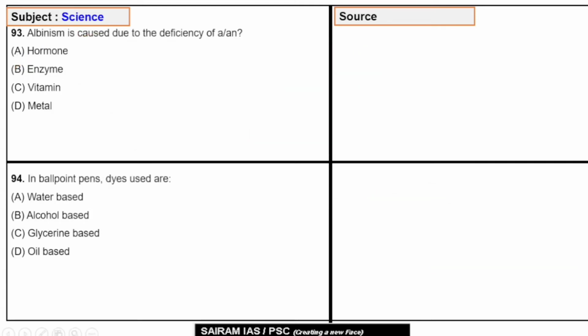Question number 93 says that albinism is caused due to the deficiency of: A, hormone; B, enzyme; C, vitamin; and D, metals. The disease of albinism is caused by deficiency of the tyrosinase enzyme.